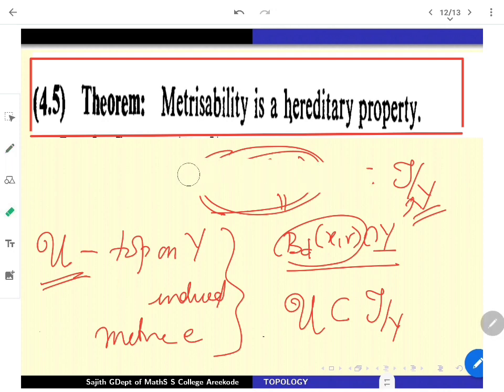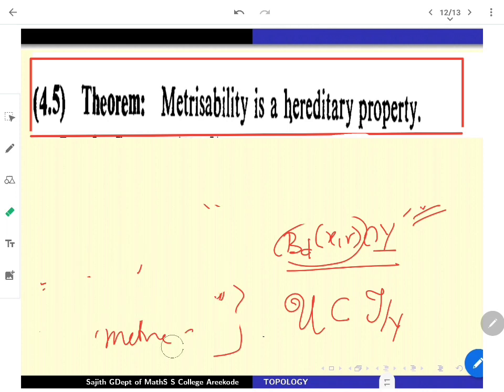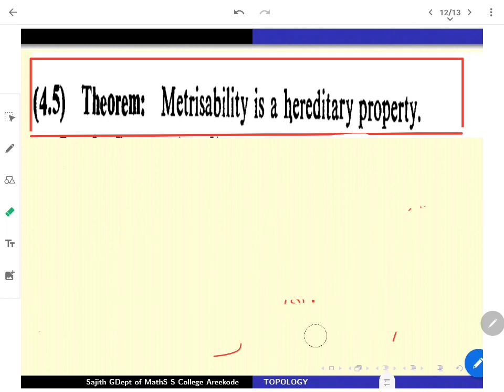One more side we have to look at. The remaining one is that tau restricted to Y, the subspace topology on Y, is sitting inside U also. For that side, how will you attack? Start with any open set with respect to the subspace topology.